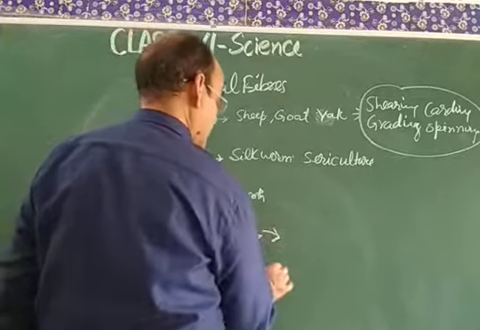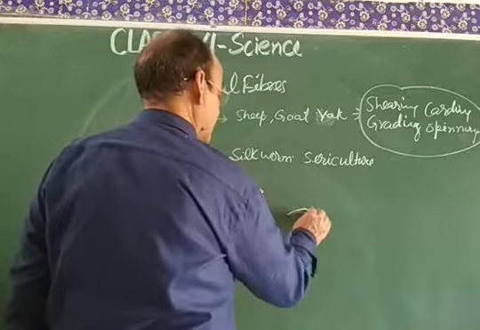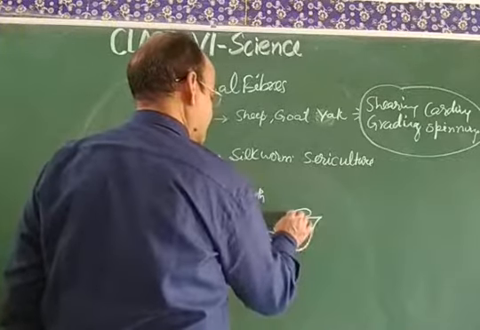Further, these eggs get converted into a worm-like structure, that is called larva.